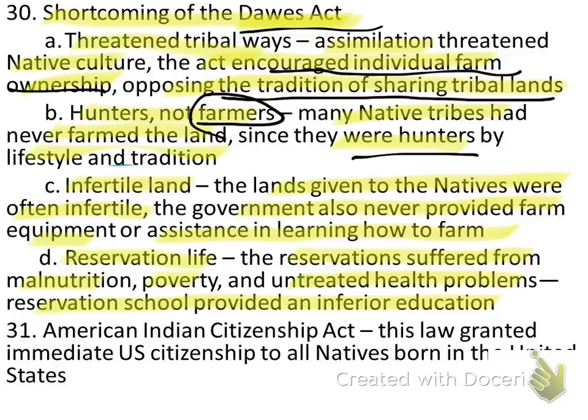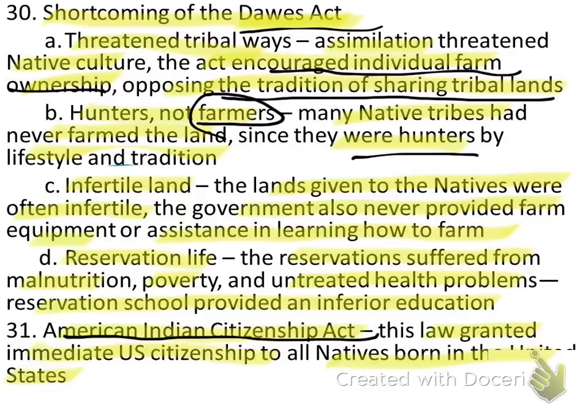Our last one, the American Indian Citizenship Act. This law granted immediate U.S. citizenship to all natives born in the United States. Again, kind of a movement away.